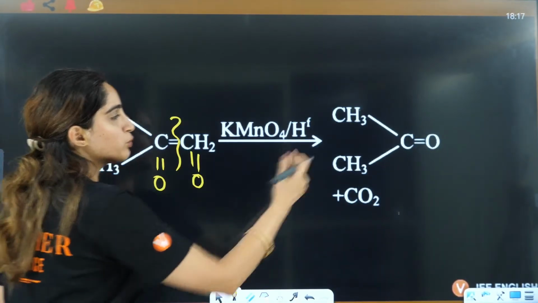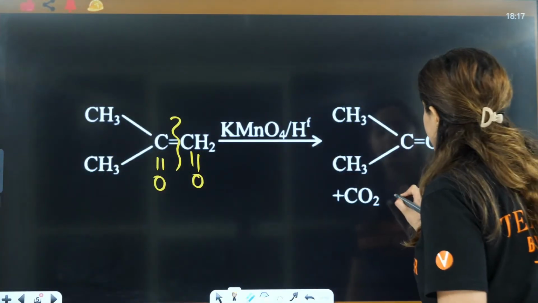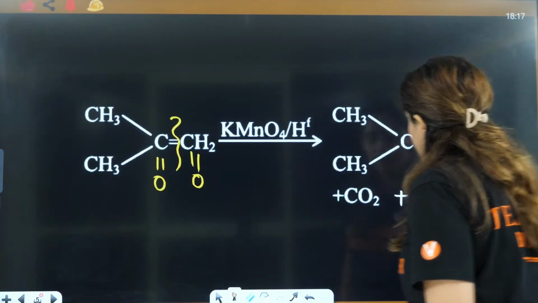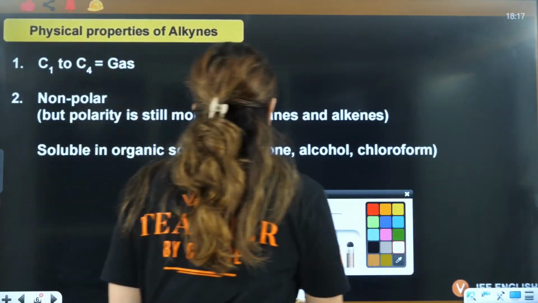So the answer is going to be ketone, CO2 plus H2O also you can write. D is the correct answer for the question that I gave you.